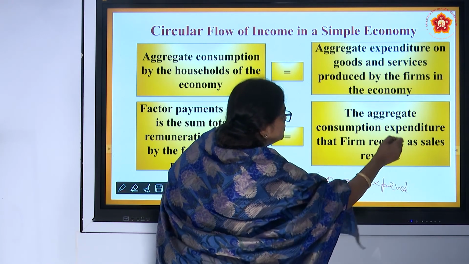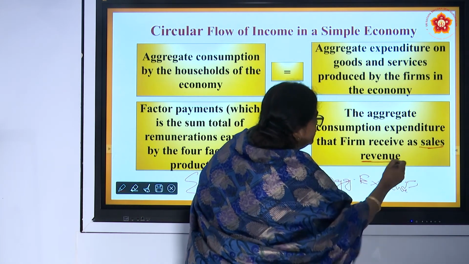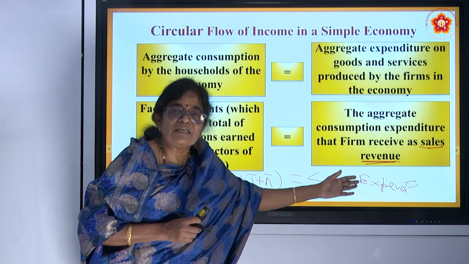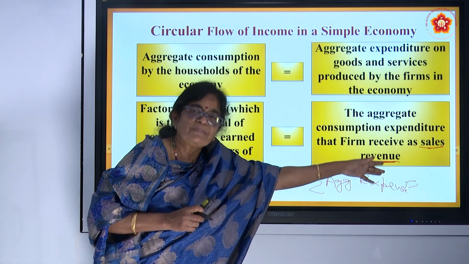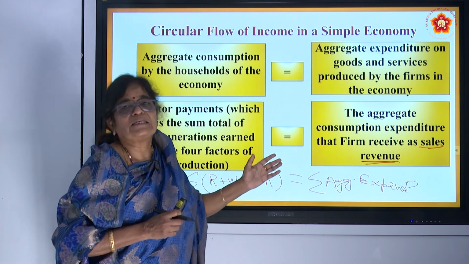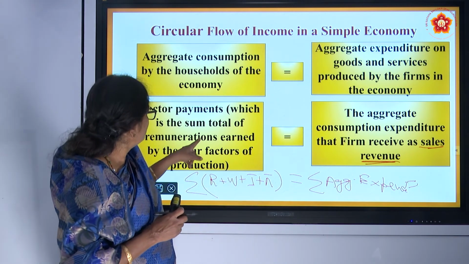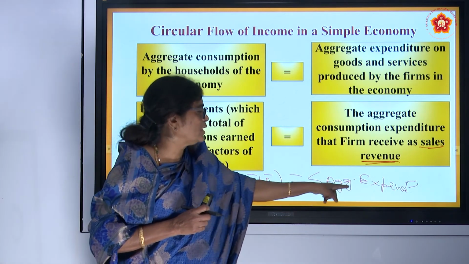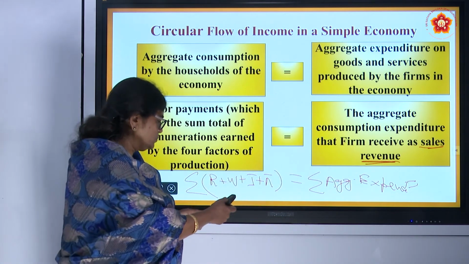What the firm receives is equal to what? Sales revenue for the firms. The expenditure of the household is, for the firm, a revenue, sales revenue. It is an expenditure as far as the consumer or household is concerned, but that expenditure turns out to be the revenue for the firms. Therefore, the sum total of factor payment is exactly equal to the aggregate expenditure, which is exactly equal to the revenue of the firm. I hope you understood.